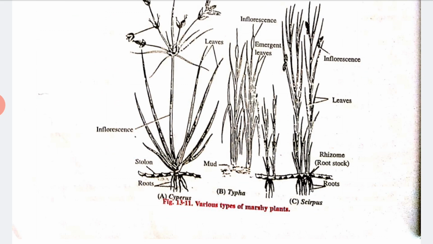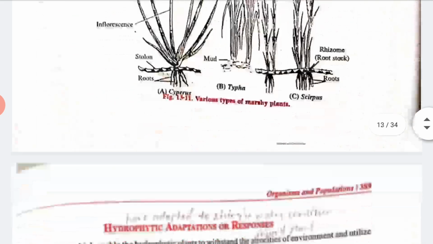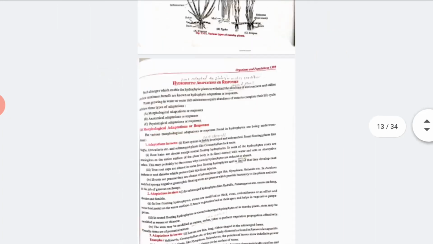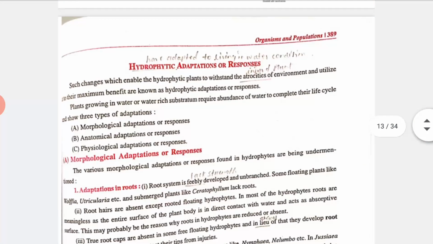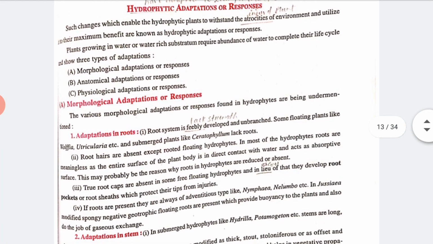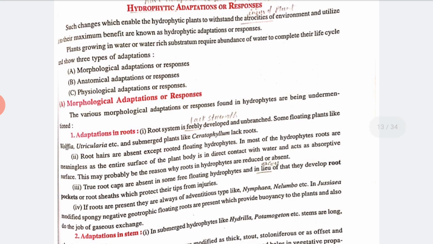Now let's talk about hydrophyte adaptation, hydrophytic adaptation or responses. Hydrophytic means those which have adapted to living in water conditions. Such changes which enable hydrophytic plants to withstand the environment and utilize it to their maximum benefit are known as hydrophytic adaptation or responses.